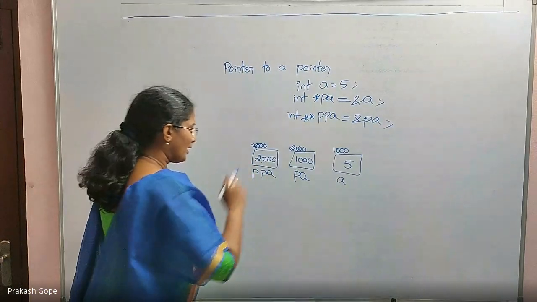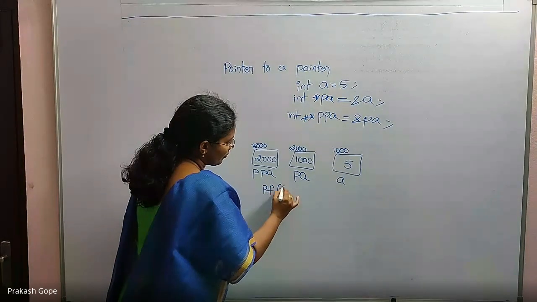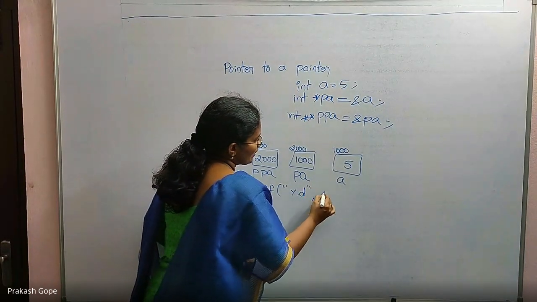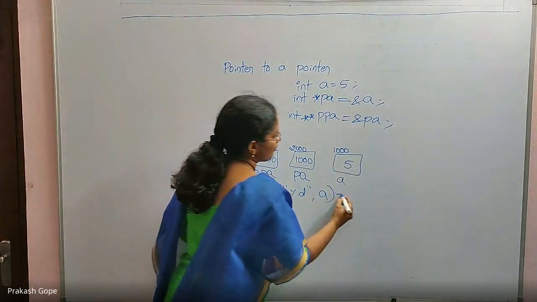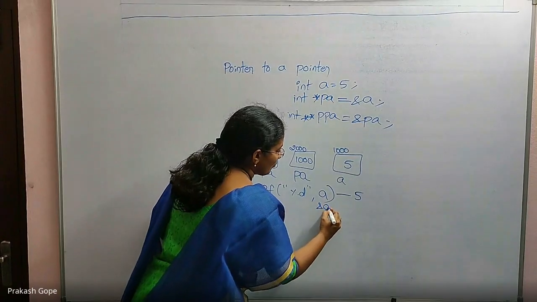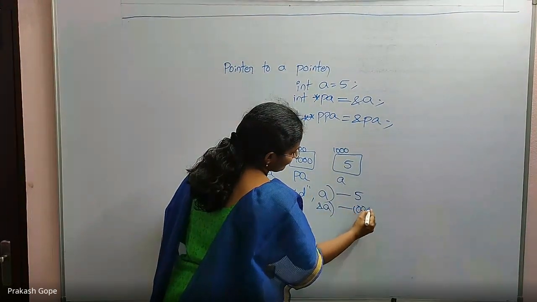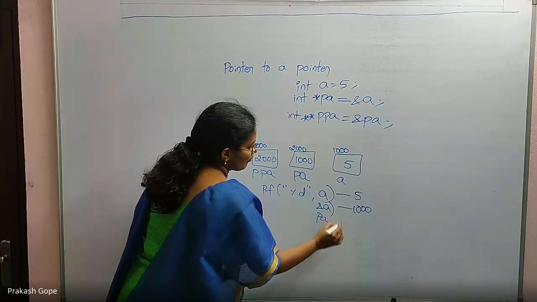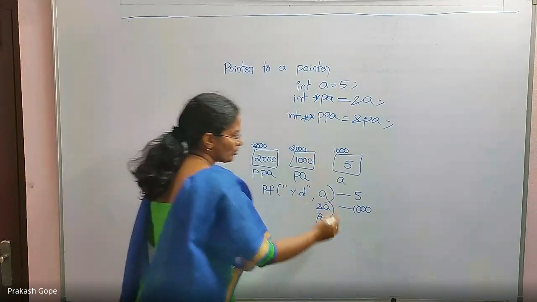Yes. So if I declare this, when I access values like this, for example, printf percentage %d, if I say a, what gets printed? A's value, content 5. If I say address of a, what gets printed? Address of a, 1000. If I say PA, what gets printed? PA, variable name, so its content, 1000.